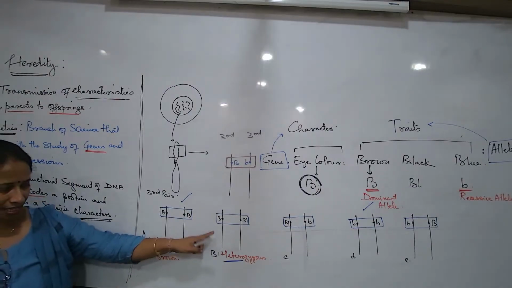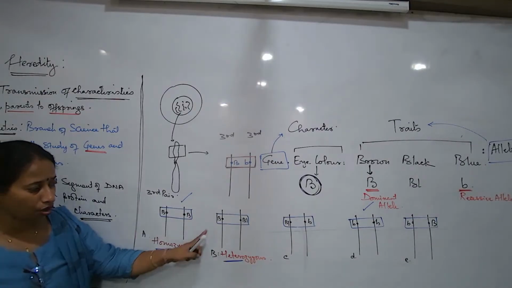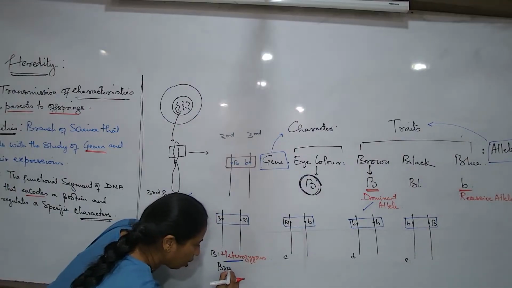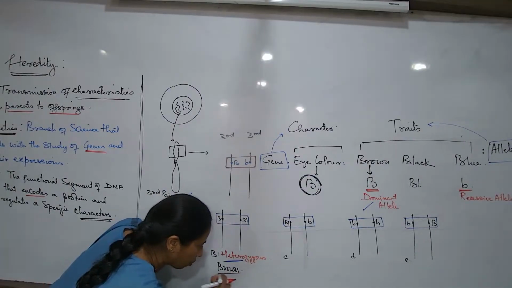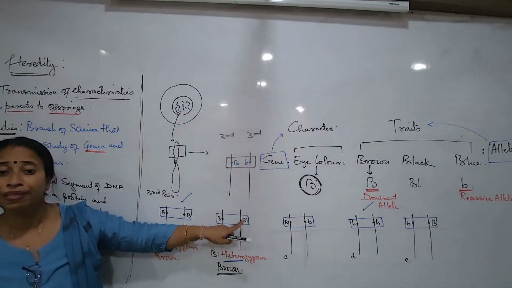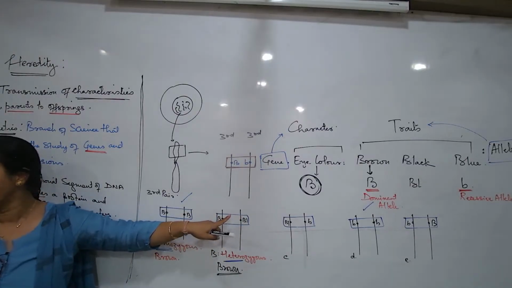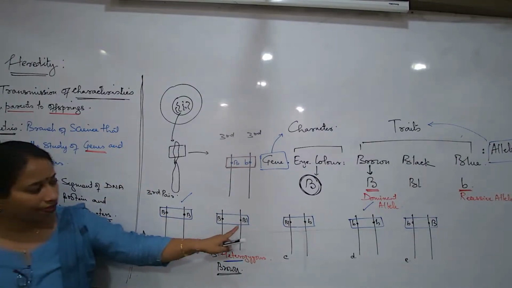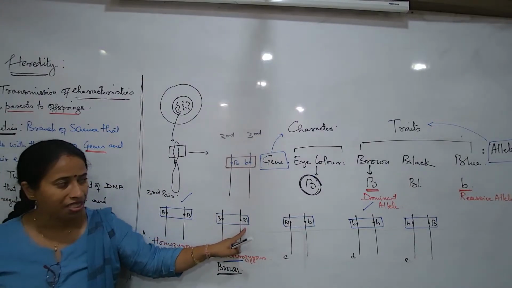Let us go to the second. What should be the eye color of this individual? For this also it is found that it is brown. Why? This individual was having the other allele also in the other chromosome. Then why did this allele not express?